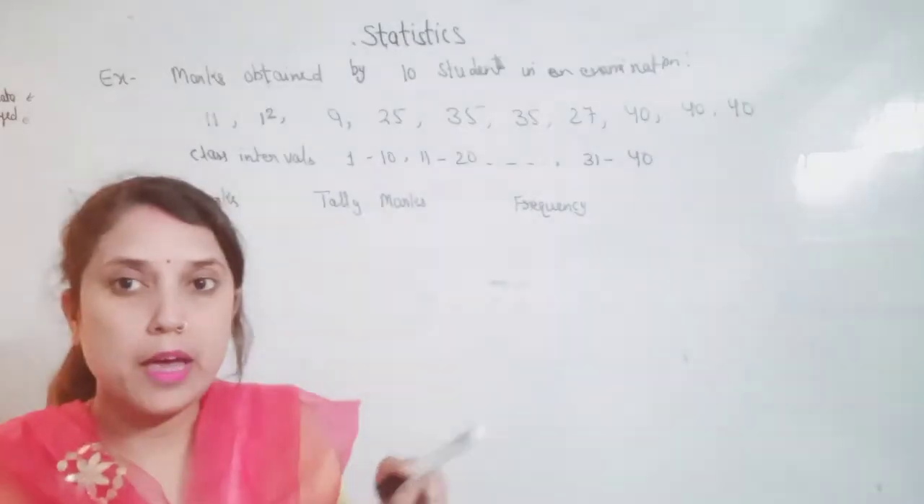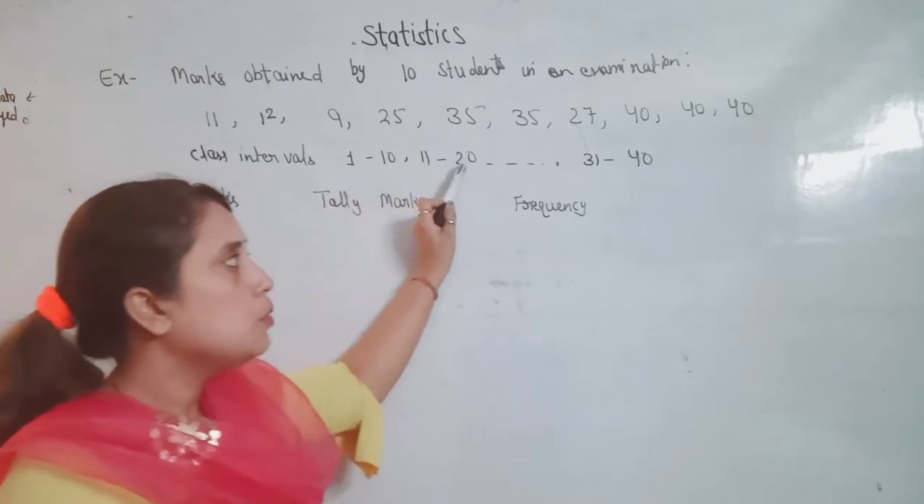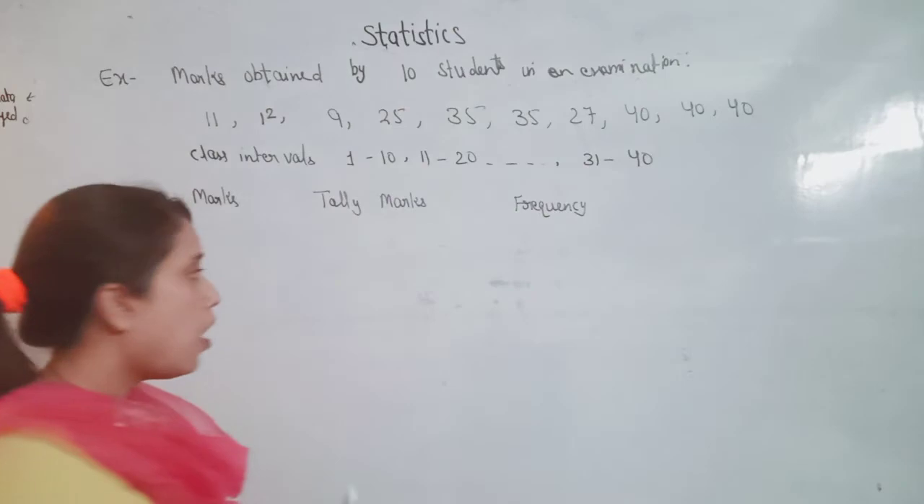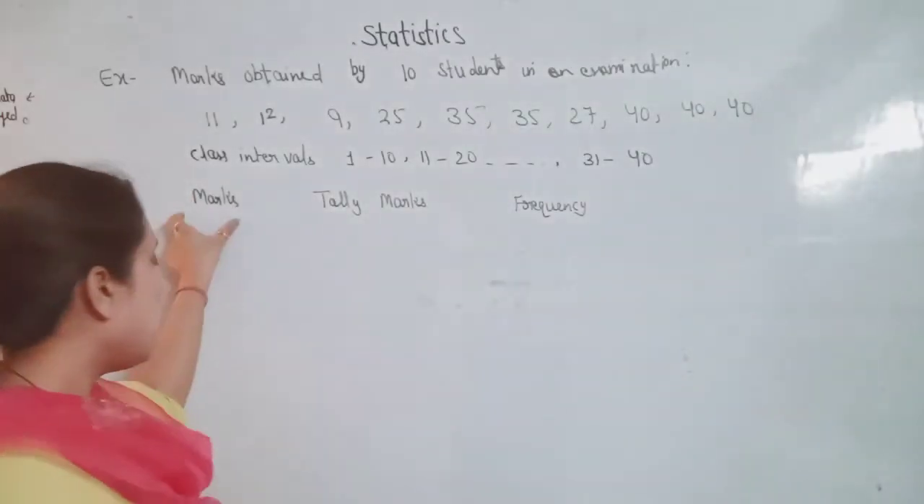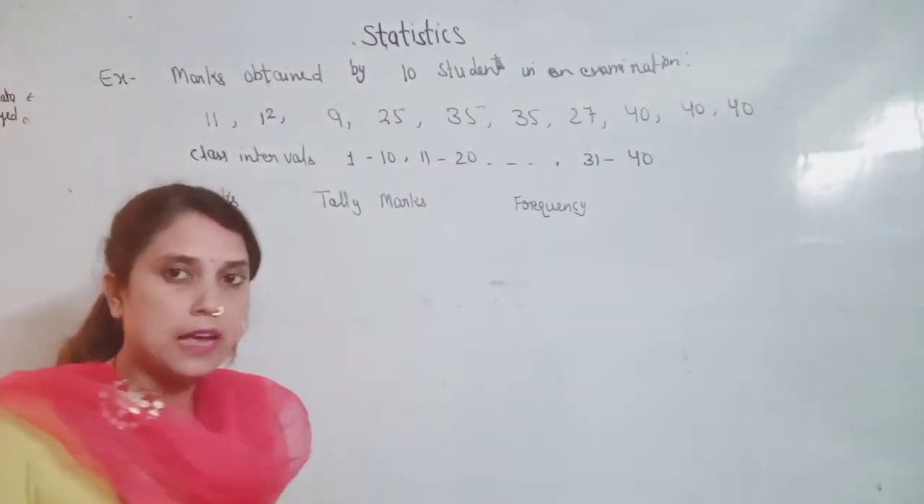10 students. The class intervals are given: 1 to 10, 11 to 20 and so on, up to 31 to 40. So how do we draw the frequency distribution table? First we write down marks, tally marks and frequency. How do we draw the tally marks?